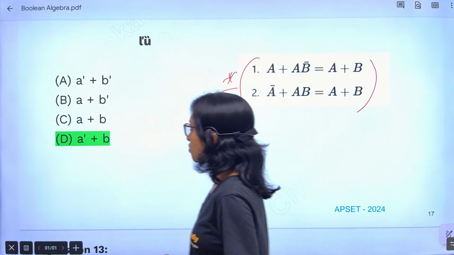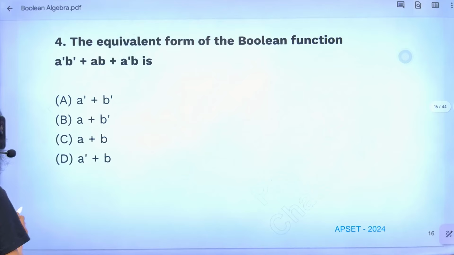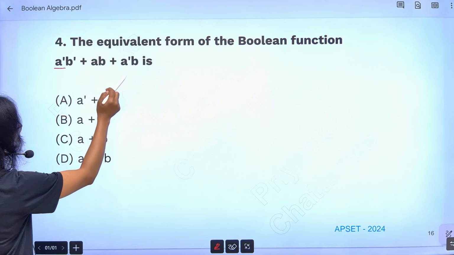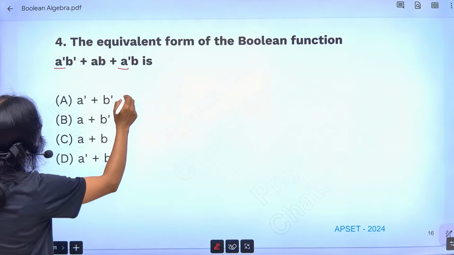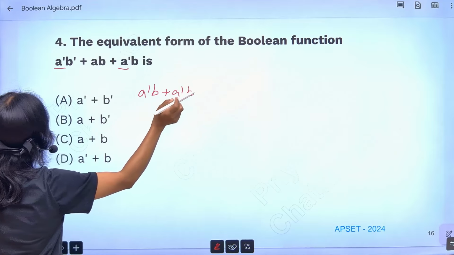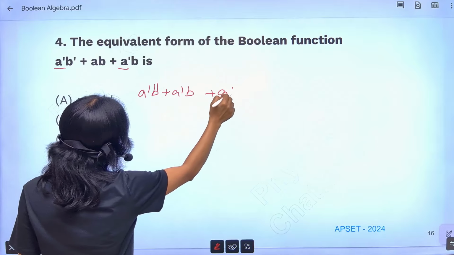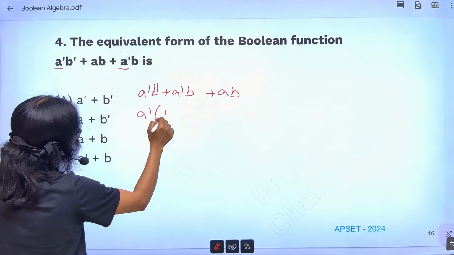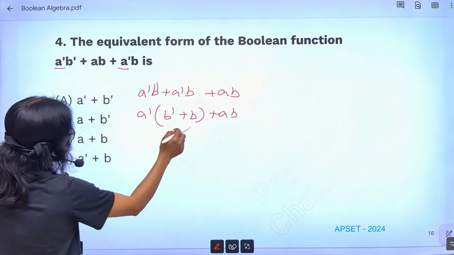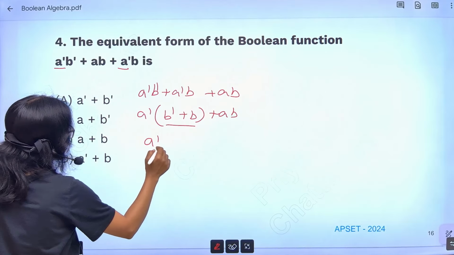When you are trying to solve this equation, you see that you can take common from here, right? This is A bar, this is also A bar. So if I write A bar B plus A bar B bar, and here A bar B plus AB. If I take common A bar, I get B bar plus B plus AB. So B bar plus B means 1. So I am getting A bar plus AB, right?